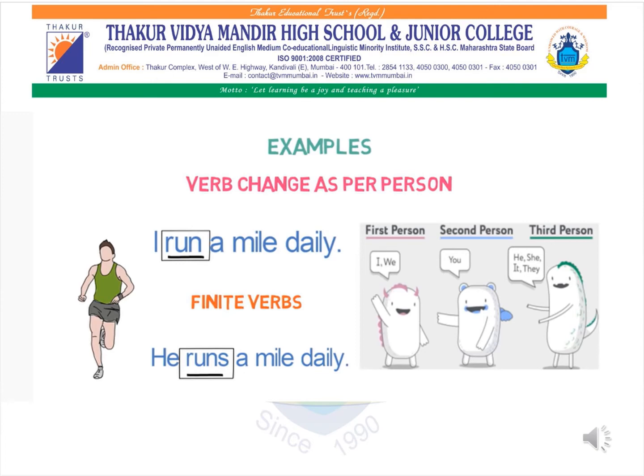If it was first person or second person, the verb would be normal, that is, the base verb. But when we say he, she, it or they, if the sentence begins with any of these four subjects, the verb will automatically change, and therefore such sentences are known as finite sentences, with a finite verb.